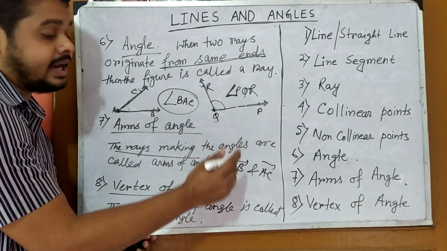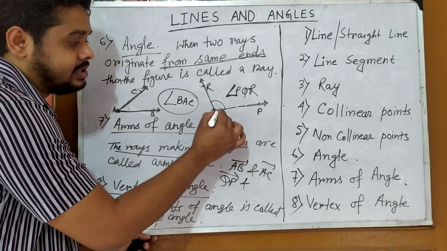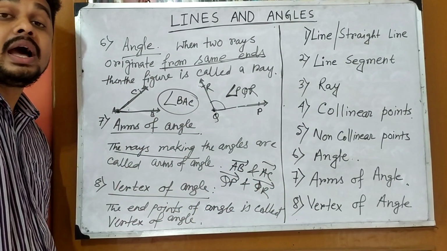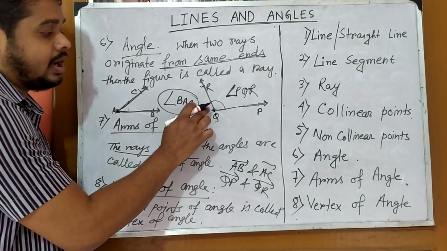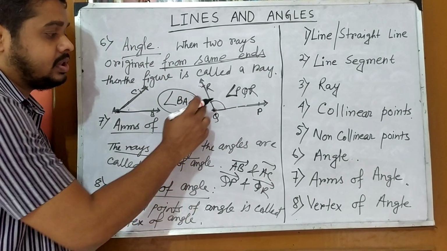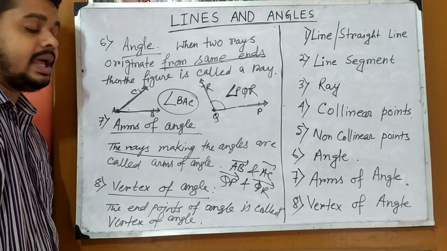For this figure, QP and QR are the arms of the angle, because the rays are QP and QR. So these two are called arms of the angle.